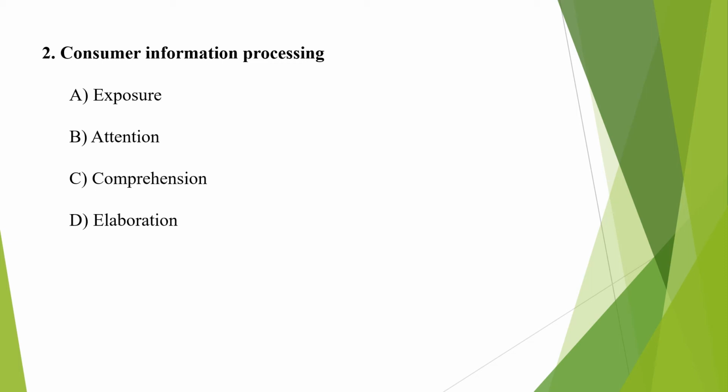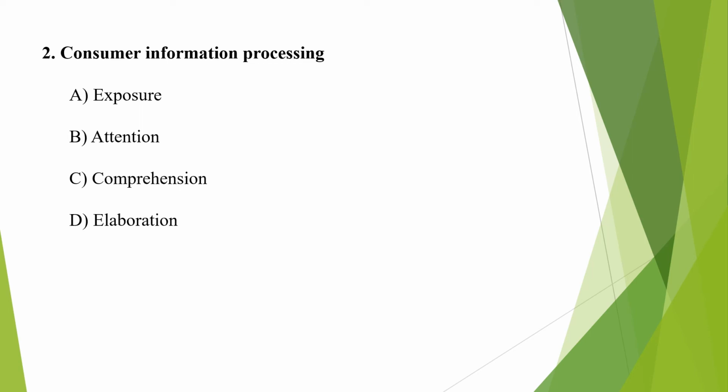Then last element in consumer information processing is elaboration. Elaboration is the last component that affects the information processing. To elaborate is to take conscious time and effort to deliberate a communicative stimulus. Two conditions affect elaboration. These are motivation and ability. Consumers are likely to process cognitively a message if they are motivated to do so and if they are able to clearly distinguish among the product benefits.